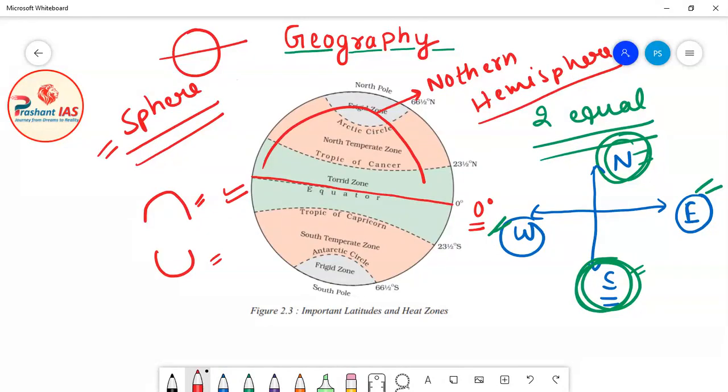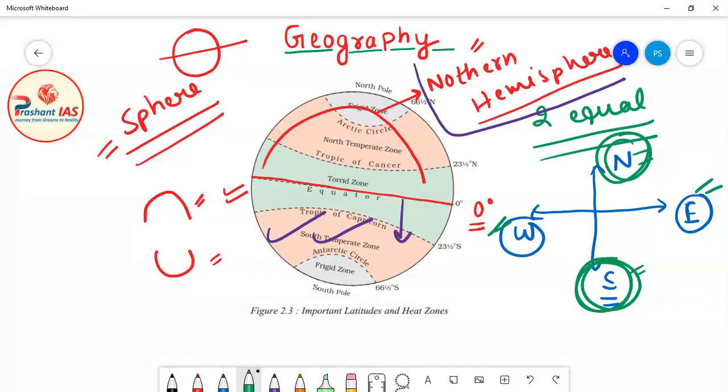This is towards the north of equator. That's why this is called the northern hemisphere. Now friends, we will apply the same logic on the remaining part. This remaining part is located towards the south of equator.